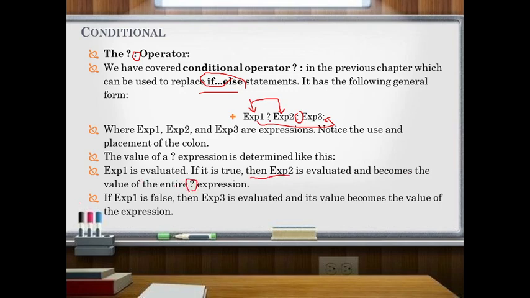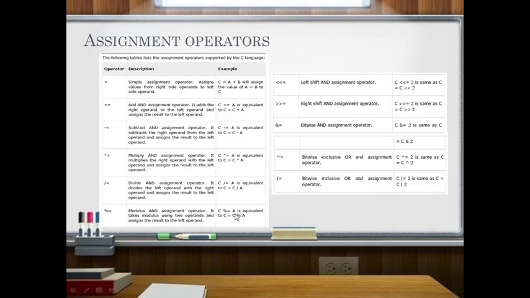Then it will be assigned. Suppose you have a variable, then this value will be assigned to it. If expression 1 is false, then expression 3 is evaluated and its value becomes the value of the expression, and then it will be assigned to the variable. In this way the conditional operator executes.